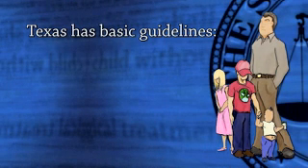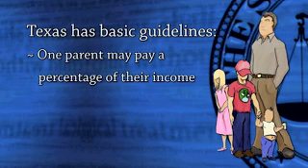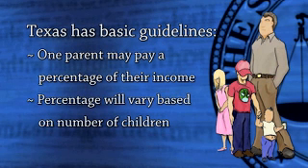Texas has basic guidelines for child support. These guidelines require one parent to pay a percentage of their income to support their children. This percent will vary based upon the number of children involved. Additional child support is not normally awarded for such things as daycare, extracurricular activities, and other similar expenses. However, child support above guidelines may be awarded if the children have special needs or in other special circumstances.